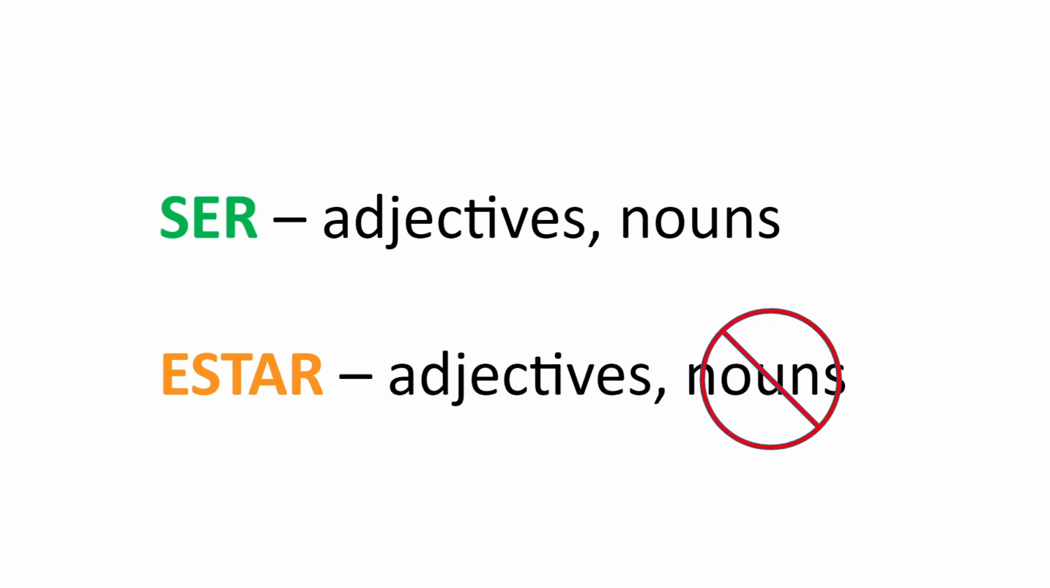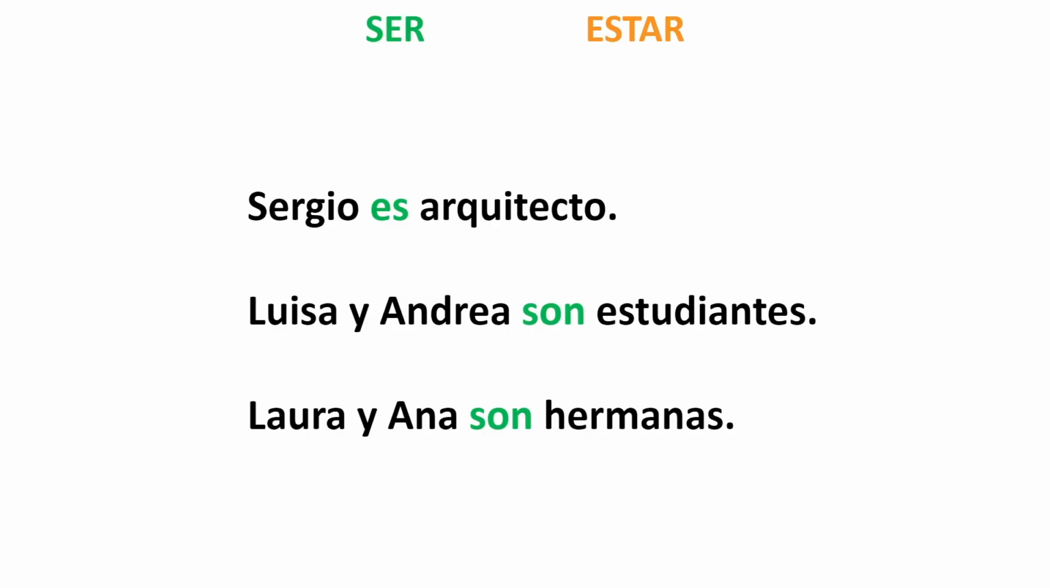What I cannot do is use the verb estar with nouns. That's why we say Sergio es arquitecto. Sergio is an architect. I am defining him as an architect. Luisa y Andrea son estudiantes. Luisa y Andrea are students. Then again, I am describing them as students.